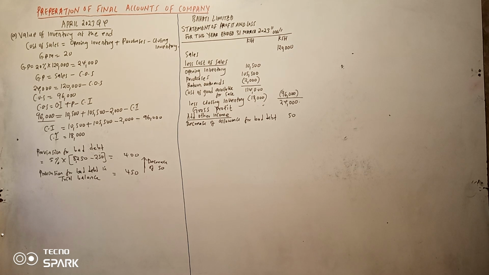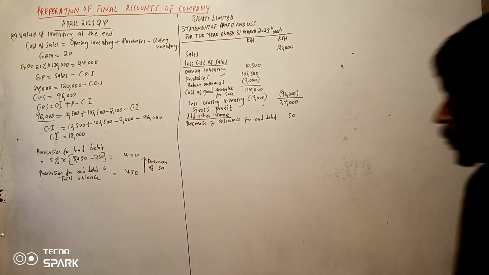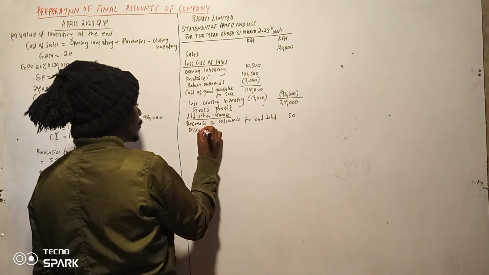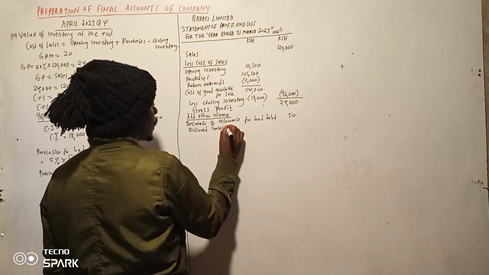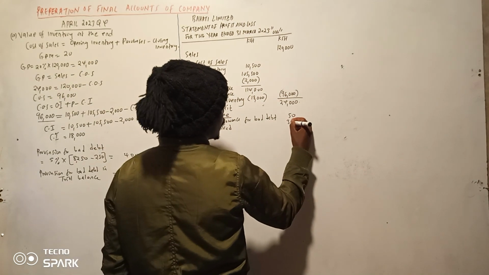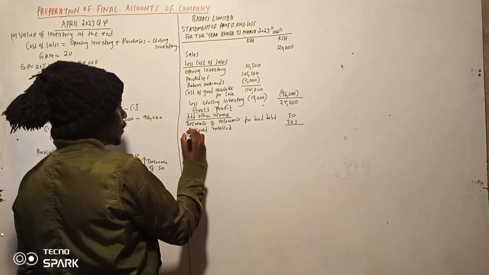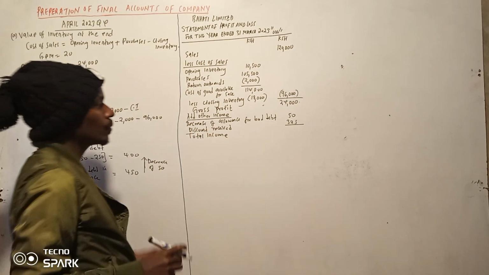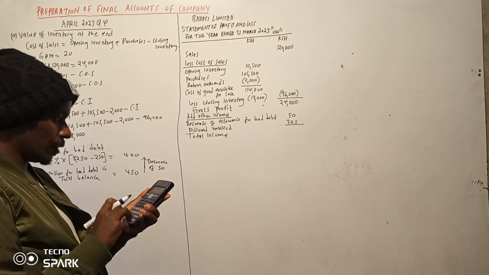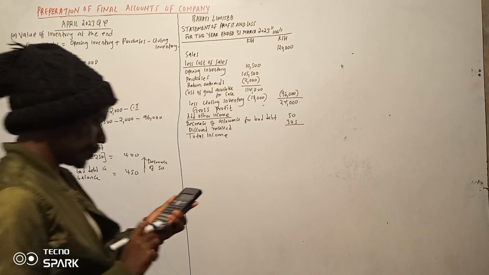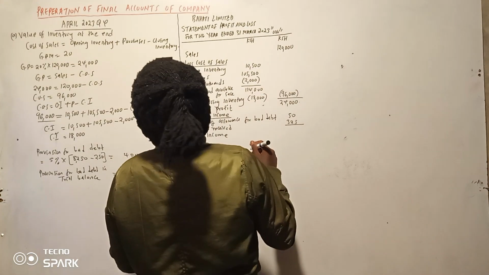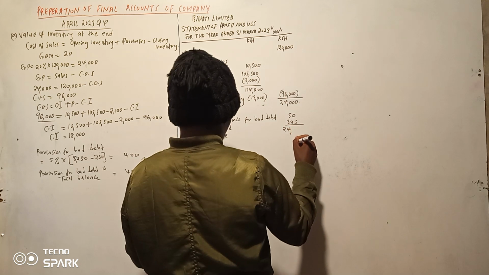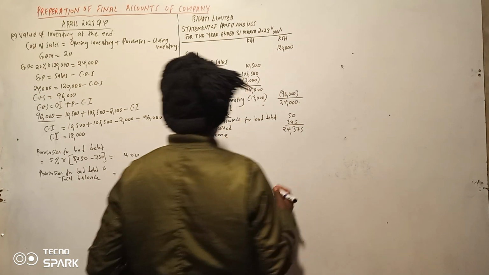Discount allowance is an expense. So discount received is 325. So no any other expense. So discount received 325. So we add them together so that you can get total income. So 24,000 plus 50 plus 325. Inakuja ngapi? 24,375.